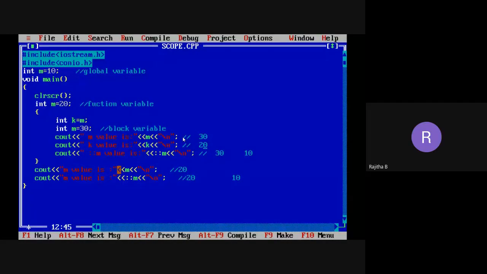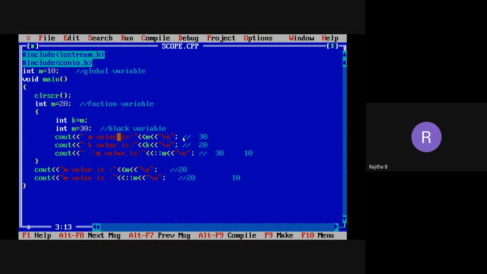Yeah. So this is the use of the scope resolution operator. If you are taking the same variable name at different times, in this example I am taking M as a global variable, and M as a block variable, and it is also a block variable. So in that case, how can we access the global variable value?